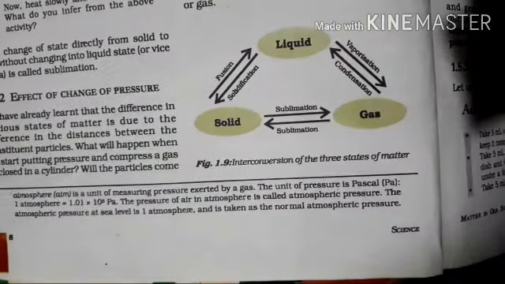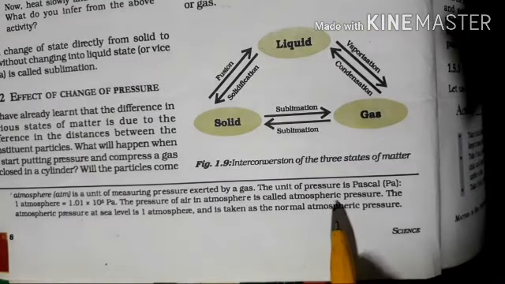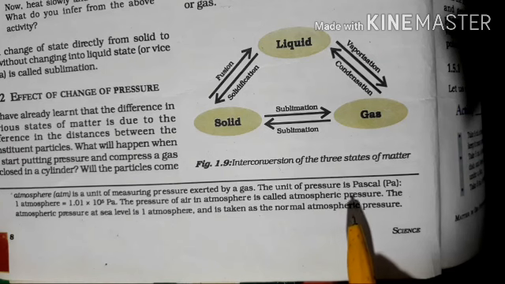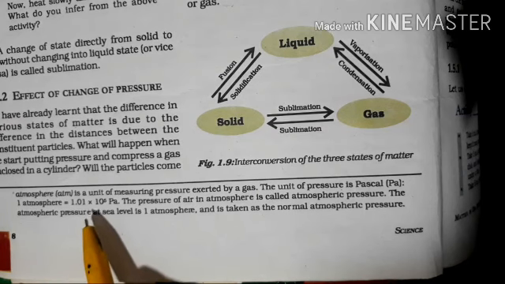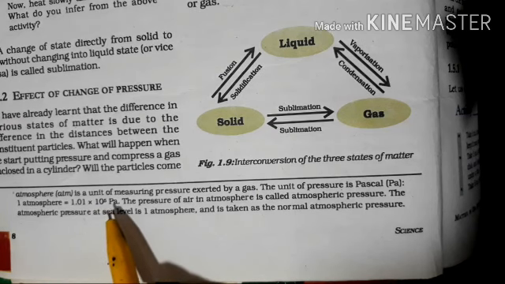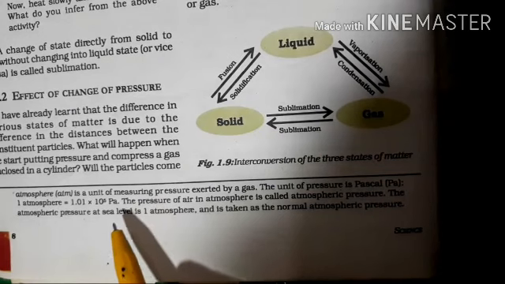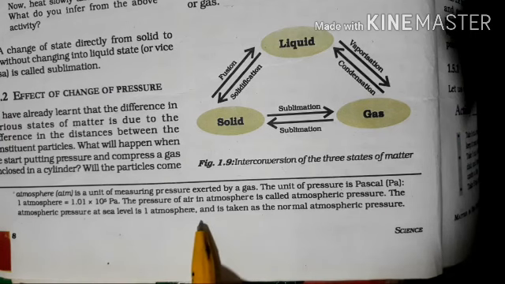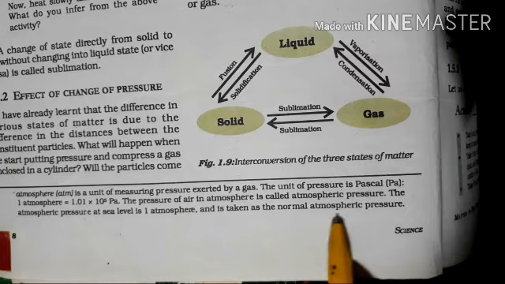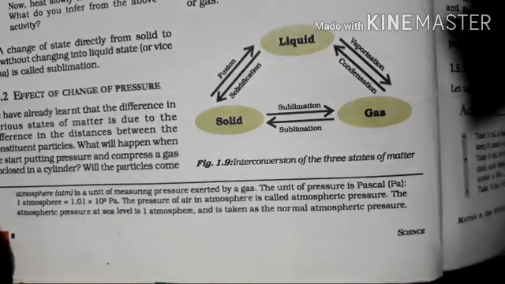You have already studied all these things regarding Pascal in class 8. 1 atmosphere is equal to 1.01 times 10 to the power 5 Pascal. The pressure of air in atmosphere is called atmospheric pressure. The atmospheric pressure at sea level is 1 atmosphere and is taken as the normal atmospheric pressure.